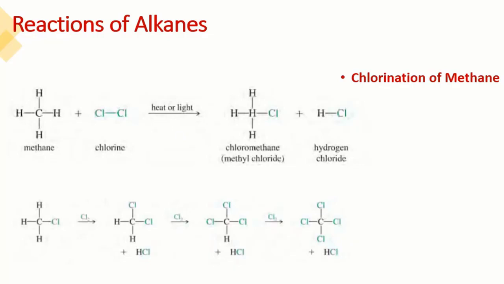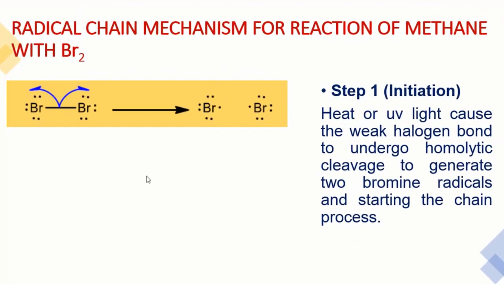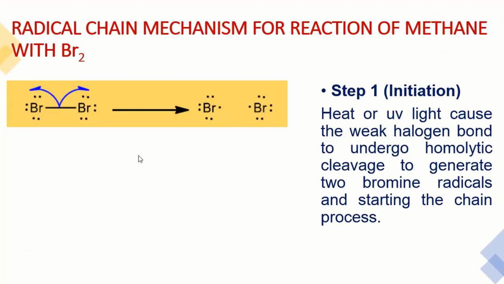One is called the ionic reaction, electrophilic substitution reactions, but this is called the free radical mechanism, and this is called the radical chain mechanism. So I'm going to discuss one example, the reaction of methane with bromine. This is the example with chlorine; this is similar to bromine. This radical chain mechanism consists of 3 steps.